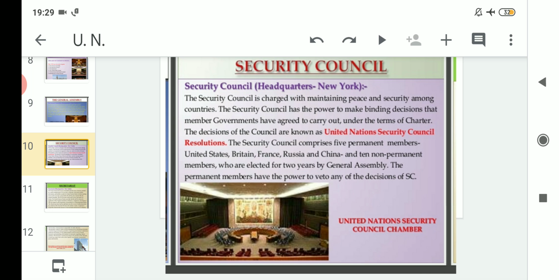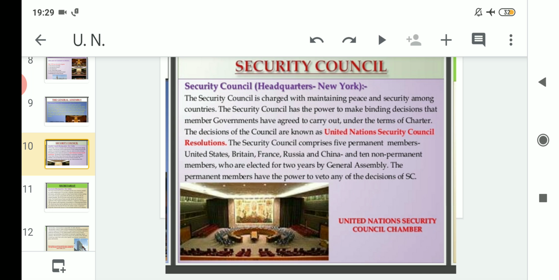Regarding this line, if you remember the criteria to be a member state under the UN, there was one provision that if a country wishes to be a member state, they have to agree to obey the terms and conditions of the Charter. So what does the Security Council do here?